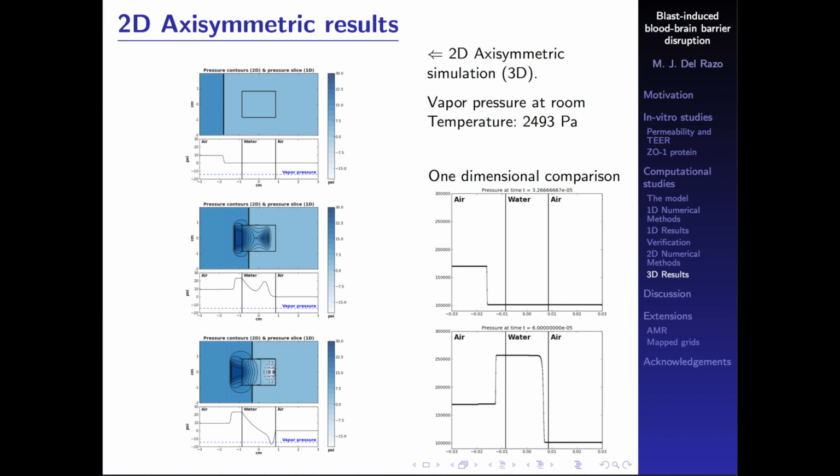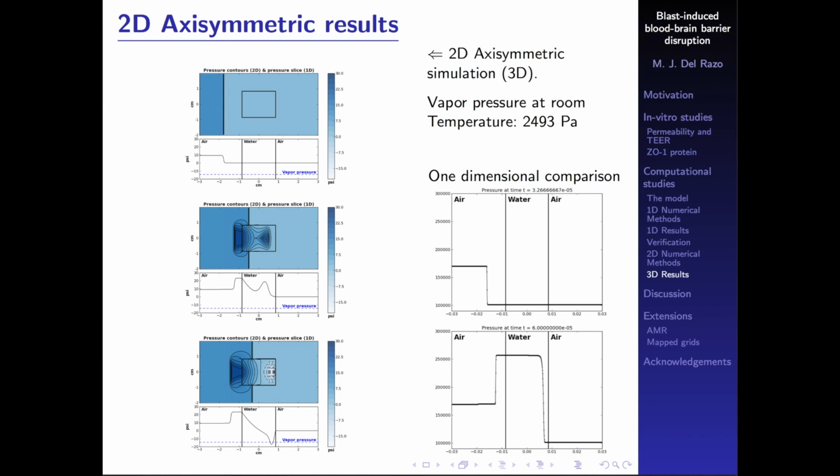We don't have this effect over here, and this effect over here is what eventually is going to cause the cavitation later on, or the possibility of cavitation happening later on. So this tells us that the geometry of the experiment itself is very relevant to the damage mechanisms that you're seeing. And of course, it also tells us that the geometry of the brain, or of whatever you are studying at the moment, might be very relevant to understand what is actually happening in the brain.